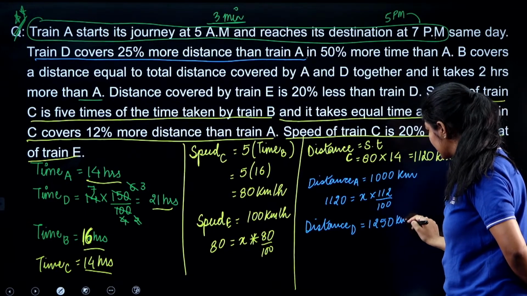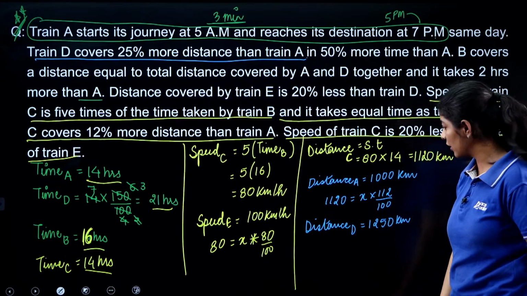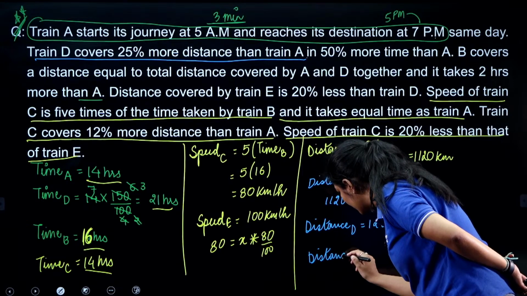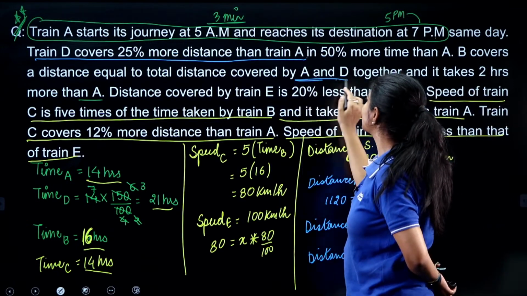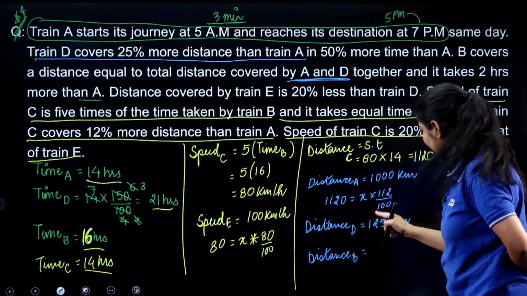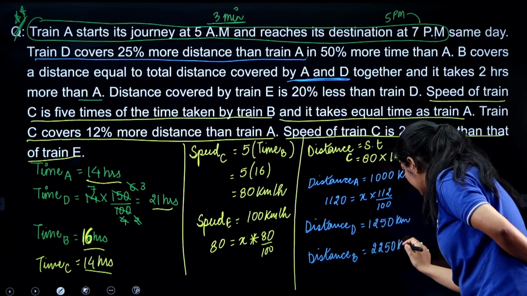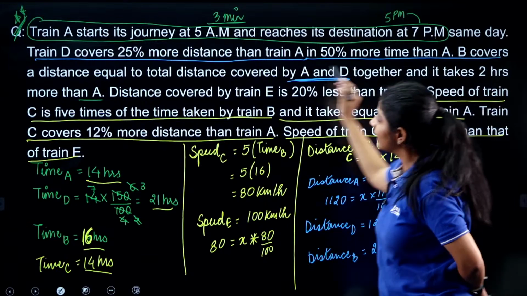So the distance covered by D is 1250 kilometers. Now the distance covered by B is the total distance covered by A and B together, that is 2250 kilometers. So we are done with this line.